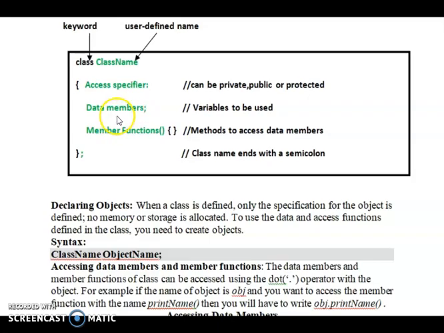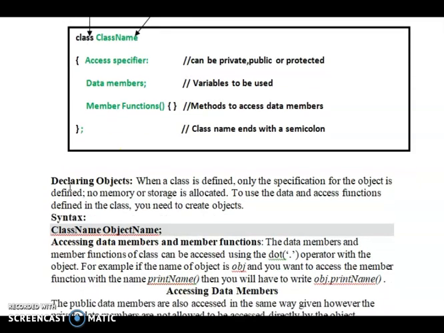This is a data member. In the data member we use variables, and then the member function. Member function means a method to access data members, and finally the class is closed and ends with a semicolon.